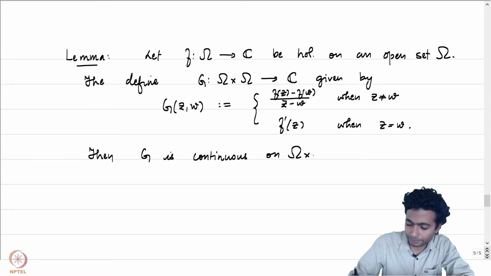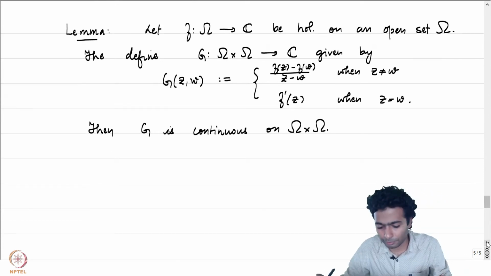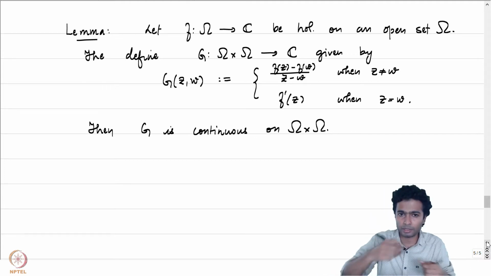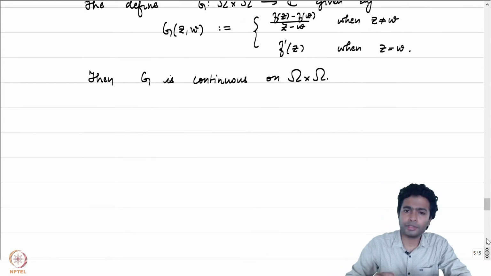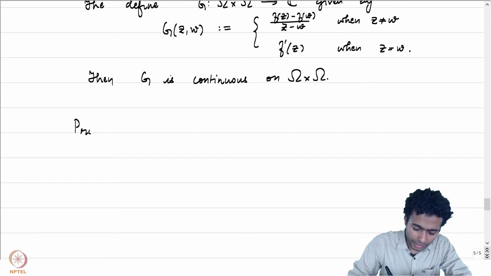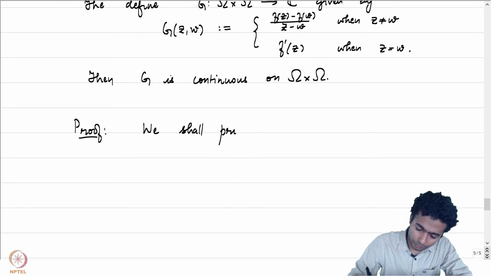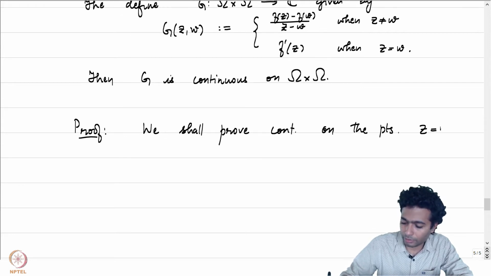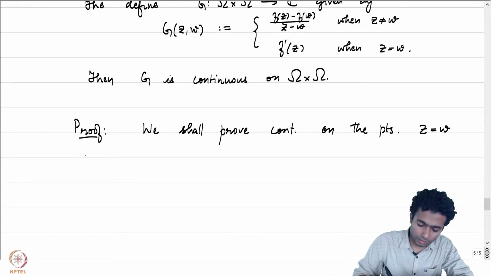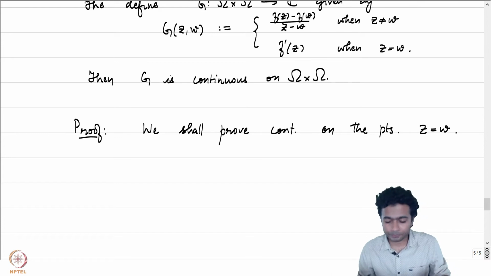Then G is continuous on omega cross omega. The first observation here would be that away from the diagonal points z is equal to w, the continuity is quite straightforward. We only need to really bother about proving continuity at the diagonal points. We shall prove continuity along the diagonal, on the points z is equal to w, which is the diagonal.